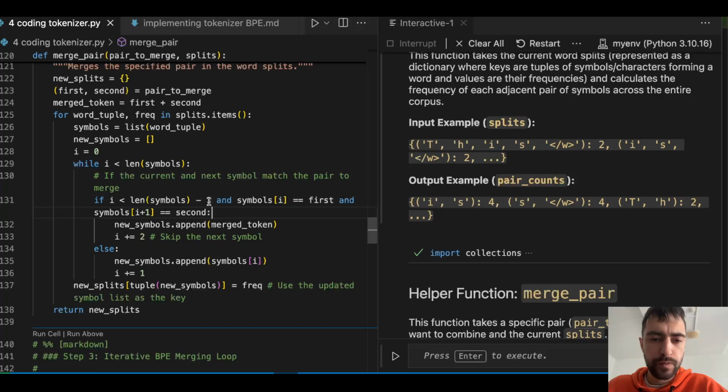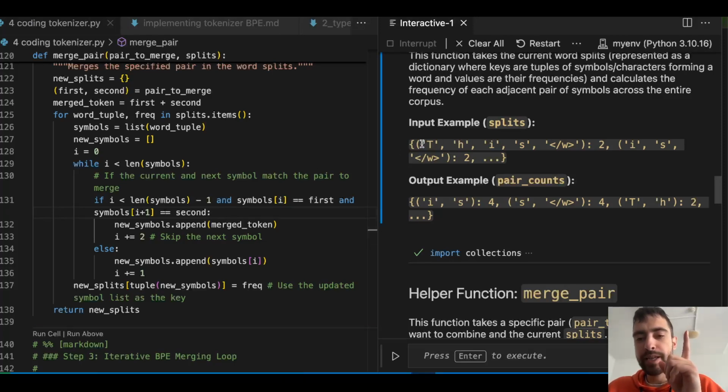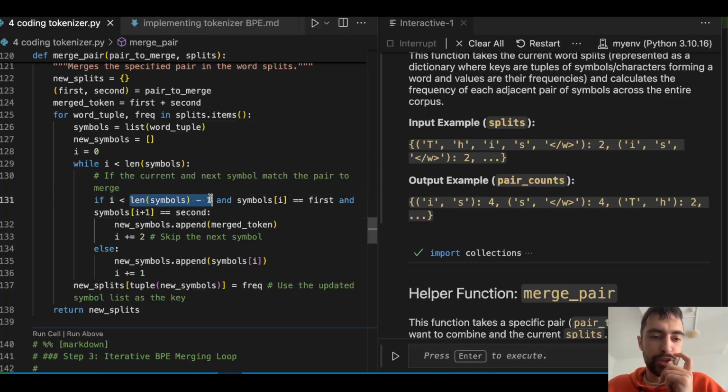The first character in a pair can be this guy, this guy, this guy, and this guy. The first character cannot be the last here, because there is no next character, so there is no pair. So the first character in the pair can only be at an index less than length of symbols minus 1.